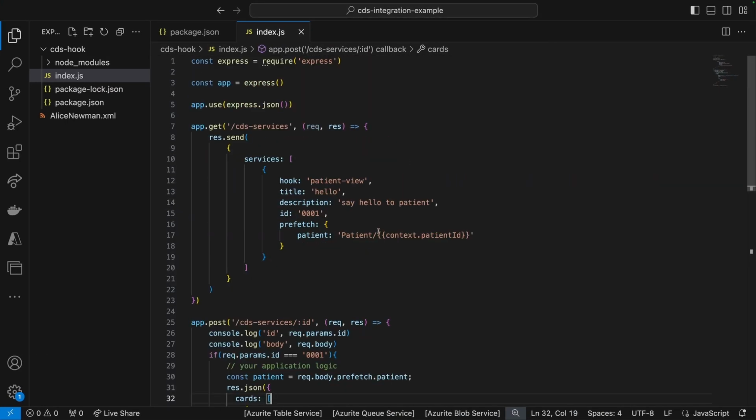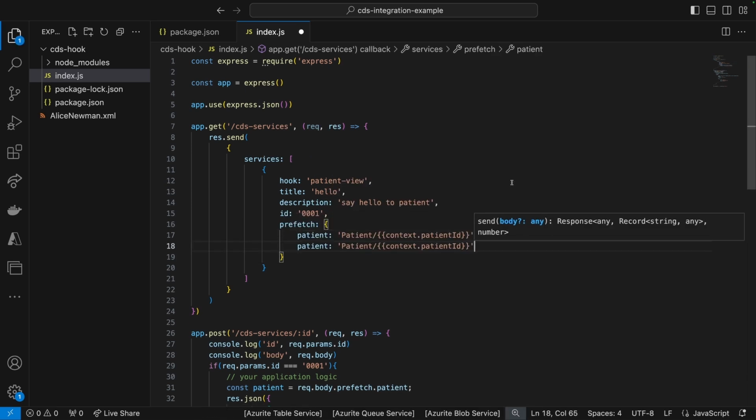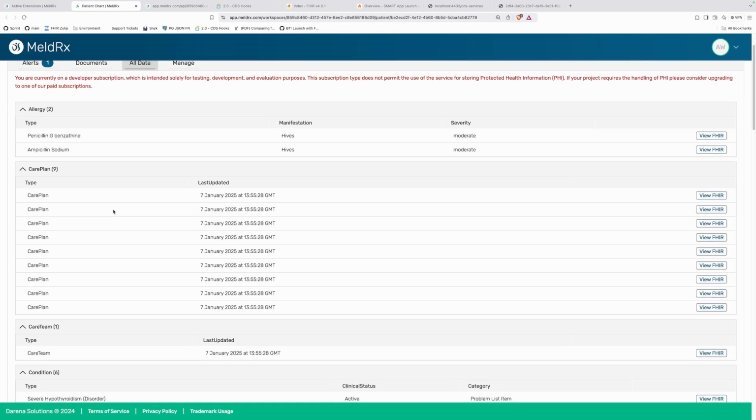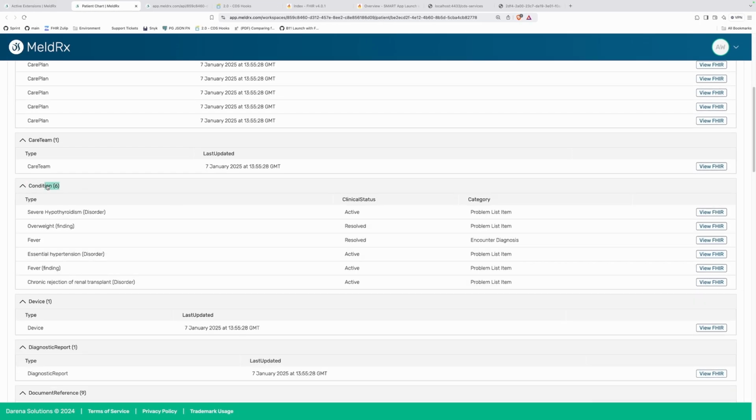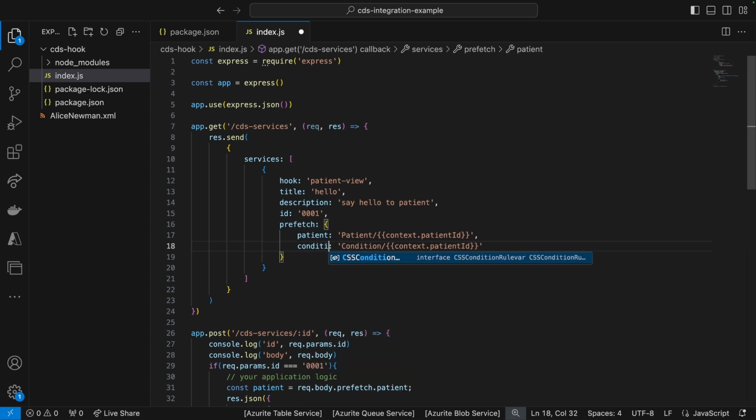So let's explore the other option in the prefetch, which was the query example. I'm going to go ahead over here and we're going to see that we have all data conditions. So we have 6 conditions over here. Okay. Let's say conditions.